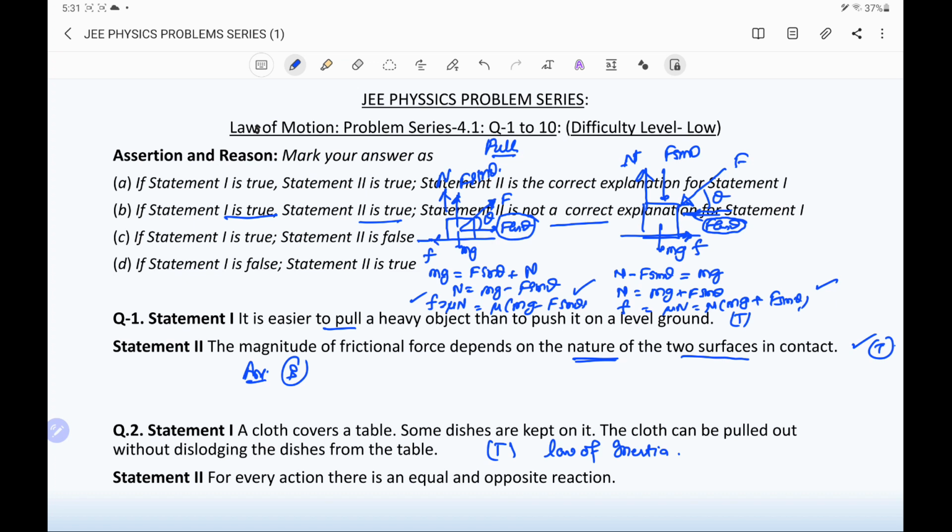Statement 2 says that for every action there is an equal and opposite reaction. It is also true, and it is Newton's third law of motion, the action-reaction law. So the answer is B. Both statements are true, but statement 2 is not the correct explanation of statement 1.